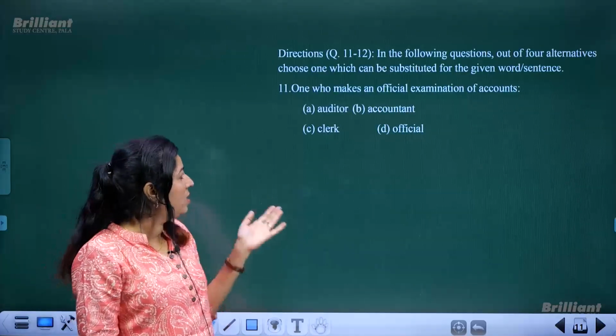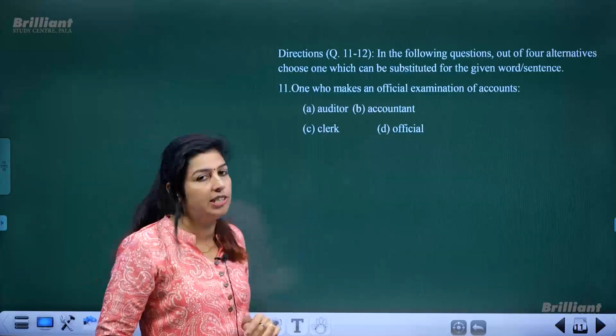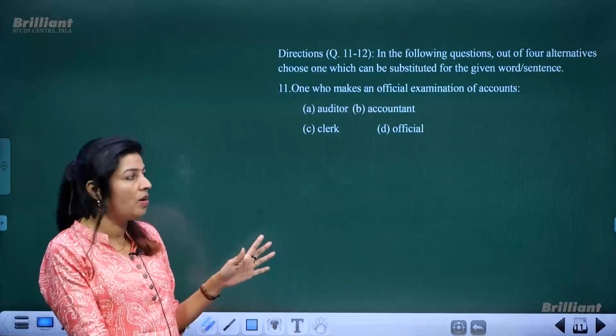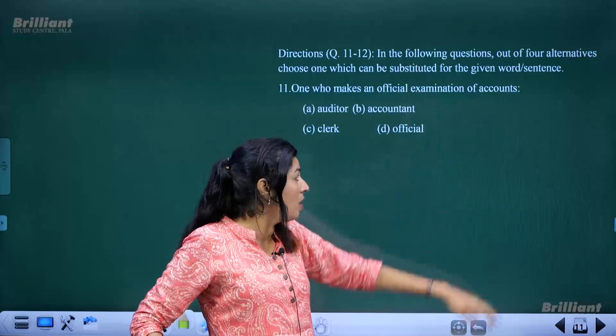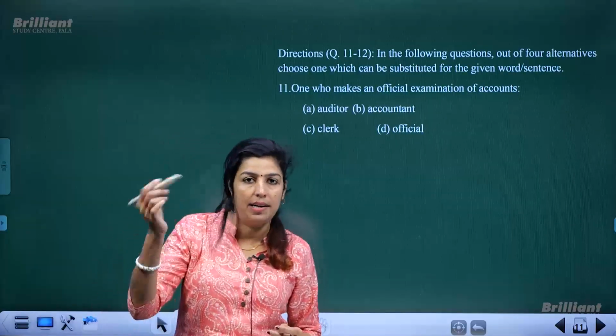Is he an auditor? Or accountant, clerk, official. Official means any officer, anyone who has got authority; that is not the one who examines accounts. Clerk is the one who does clerical work.